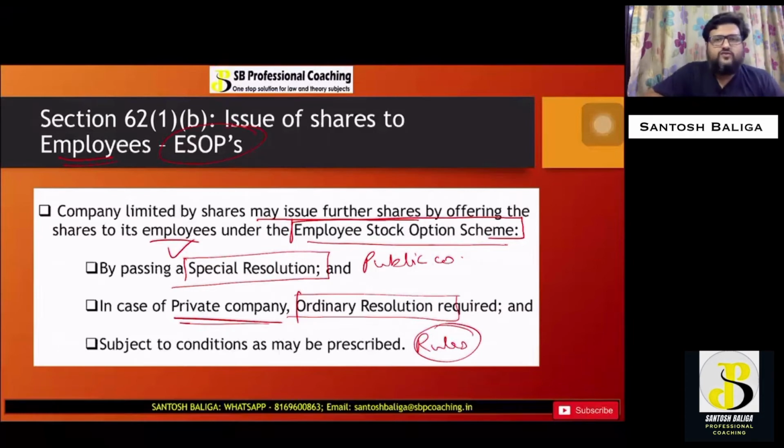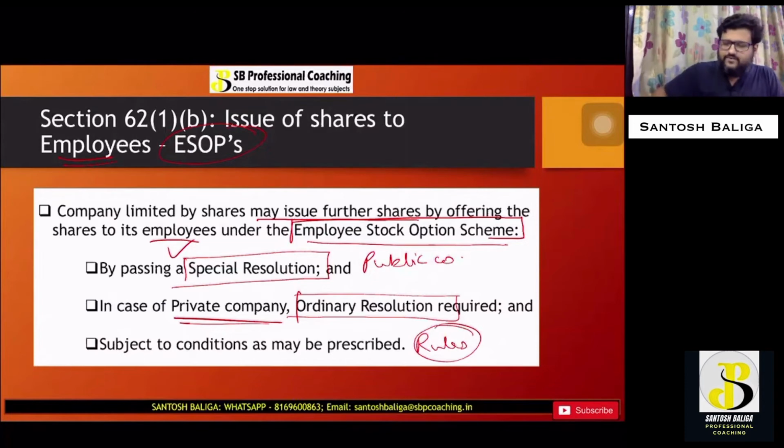That is not in the scope of this particular examination for us. So the only thing that you need to remember in section 62, subsection 1, clause B is that it relates to the issue of further shares to the employees under ESOPs or ESOP schemes. In case it is a public company, a special resolution is required. In case it is a private company, an ordinary resolution is required.